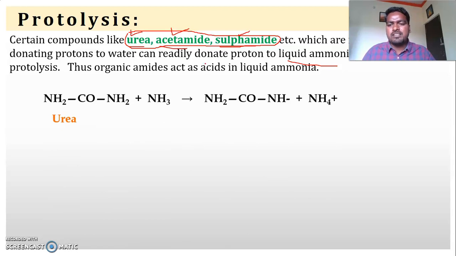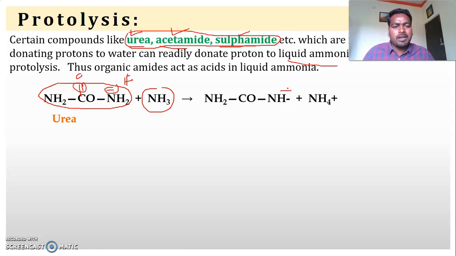Let us take the first reaction. You know, urea is the first synthesized organic compound, by Friedrich Wöhler. This urea, NH2CONH2, reacts with NH3. In liquid ammonia medium, the NH2 group liberates one H plus ion and becomes NH minus.